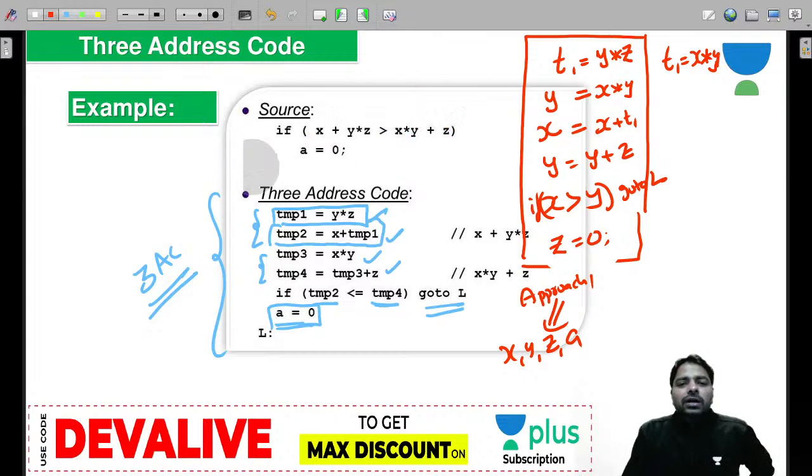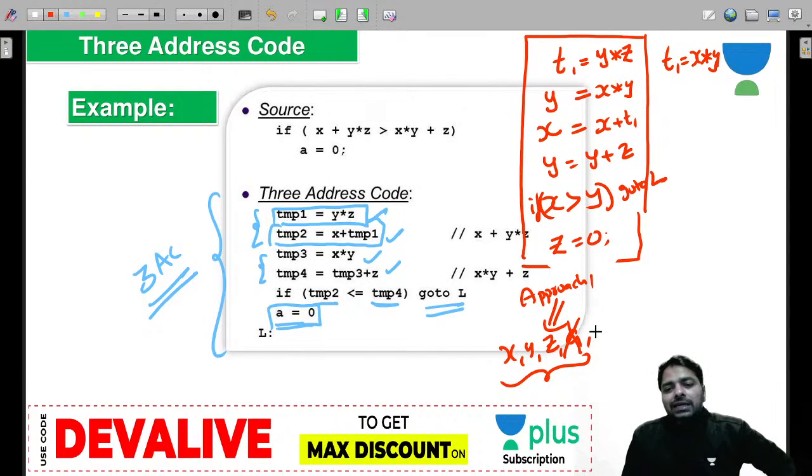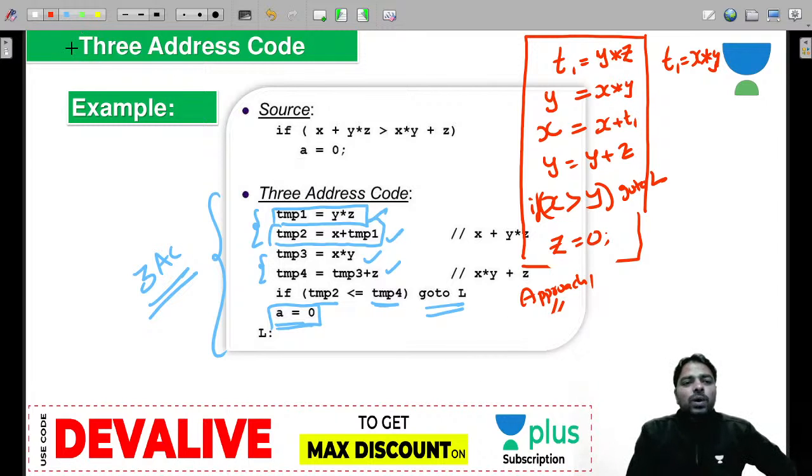This many variables are already there, right? Now among them, I am going to use a, I have deleted it because anyhow z was over, so I reused it, and x, y, z and an extra t1 are required. So only 4 variables are enough now: x, y, z, t1.